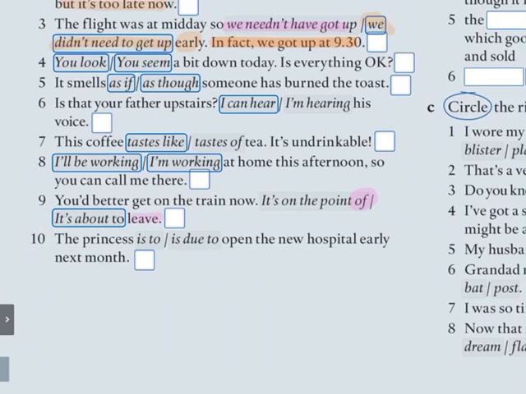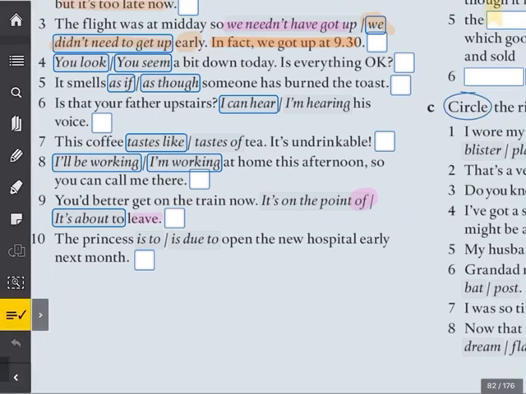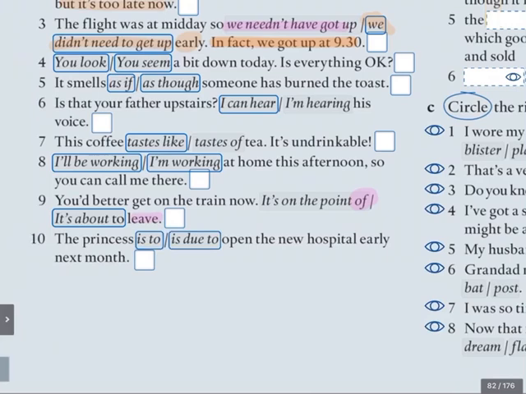And finally, the princess is due to open the new hospital early next month. Is the last one. What did you decide? Have you got an answer? Both are perfectly correct. The princess is to open the new hospital. This would be a formal, official announcement. Now the princess is due to open the new hospital. She is expected to do this, or scheduled even to do it.